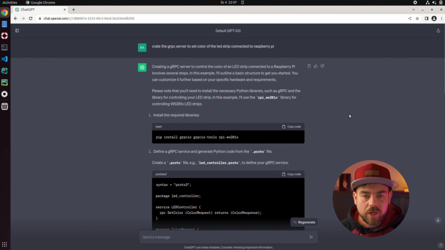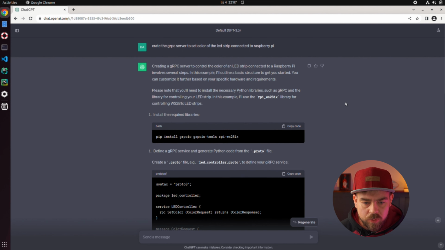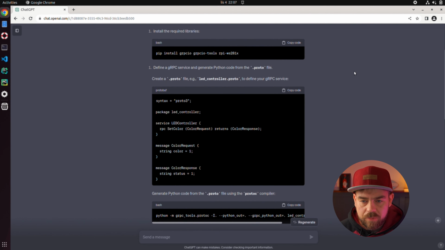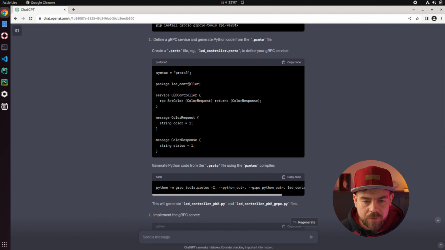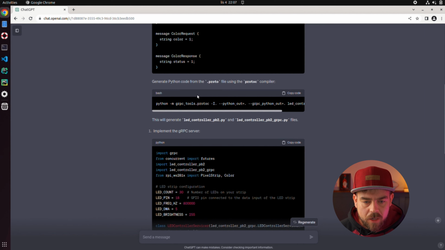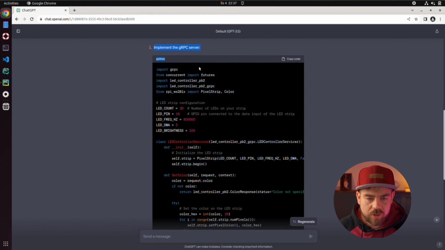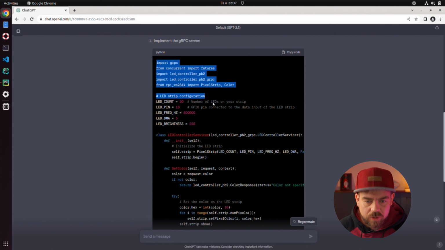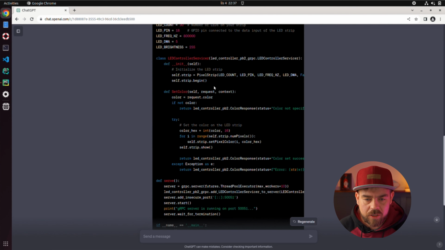Okay, let's go. But you gotta commit and push it. Okay, so I asked ChatGPT to create the gRPC server to set the color of the LED strip connected to Raspberry Pi. Here we get the output. So first some dependencies, the protobuf code specifying the interface. And here we got the meat, so the actual implementation that we shall put into our Raspberry Pi in order to light up our LED strip. So let's put it into the IDE and analyze it.